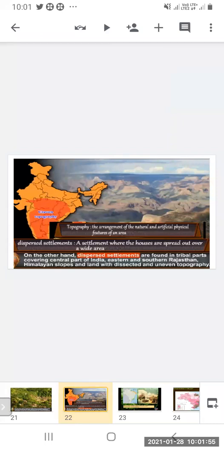So here the definition of topography is given: the arrangement of natural and artificial physical features of an area. Topography means the arrangement of natural and artificial physical features. Physical features means the physical characteristics of that particular area. And you can see in the figure, uneven topography is shown over there.